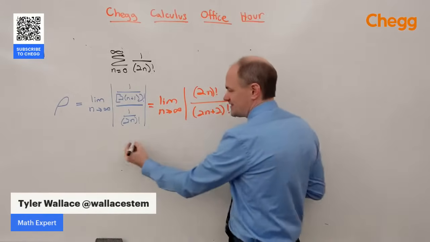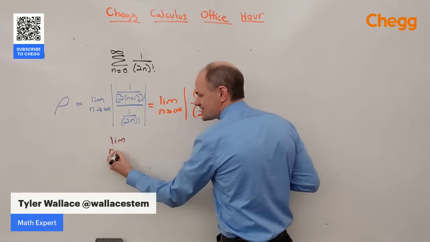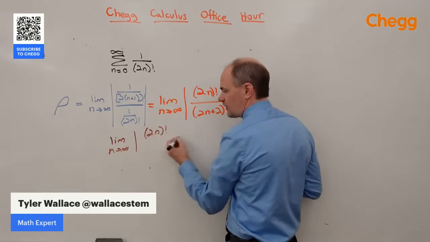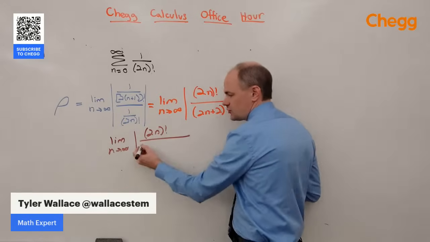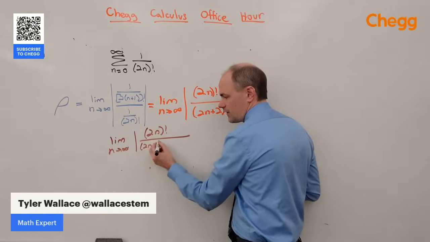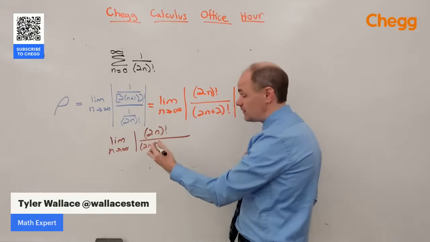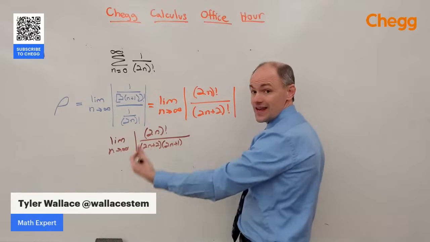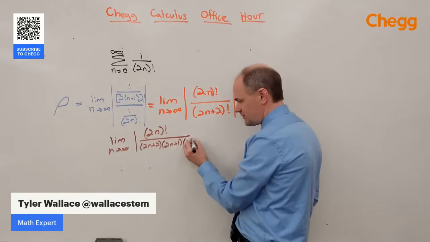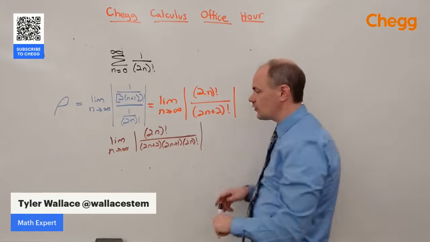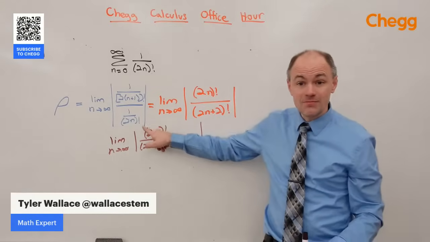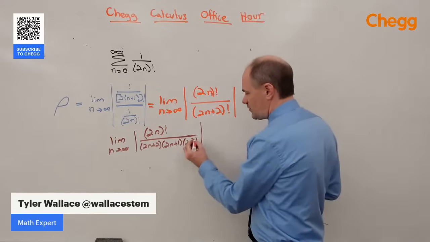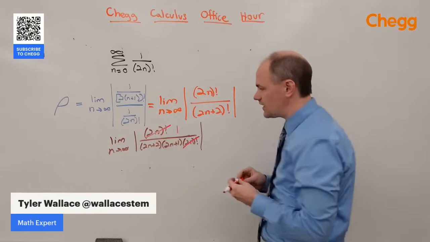So I could rewrite this as the limit as n goes to infinity of 2n factorial over 2n plus 2, and it's going to multiply by the next number below it, which is 2n plus 1, and it's going to multiply by the next number below it, which is 2n, all the way down, factorial. But I stopped there because it matches what's in the numerator, which means I'm going to be able to reduce it out, leaving just a 1 in the numerator.